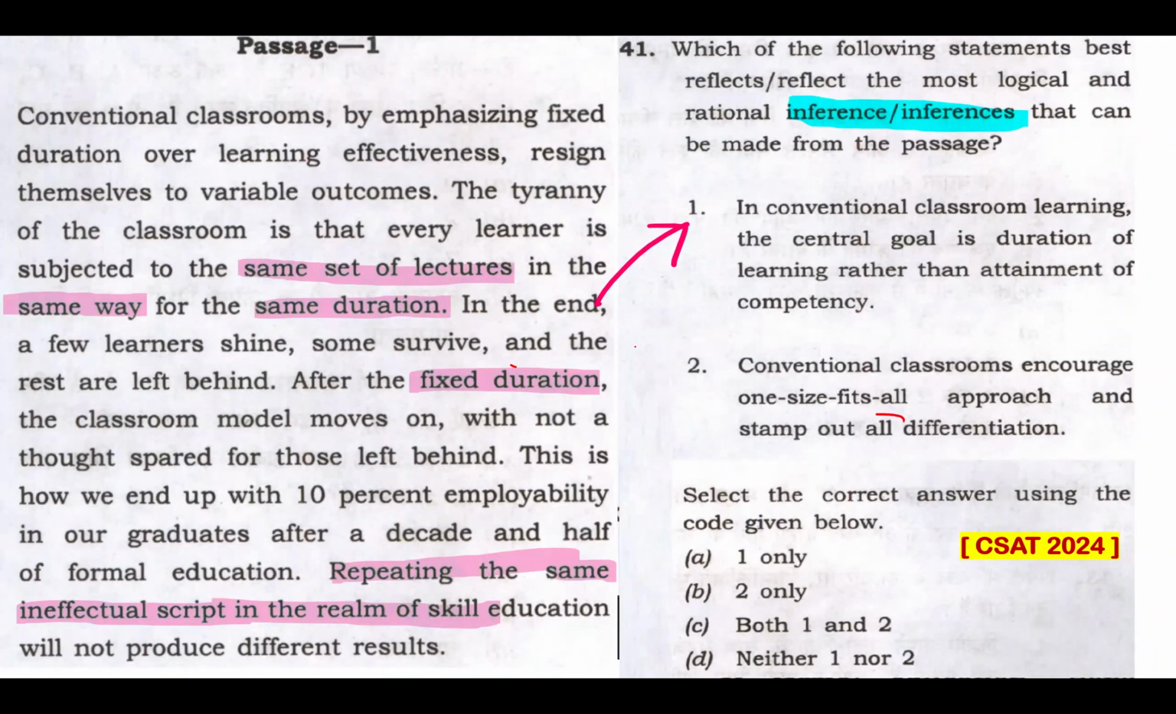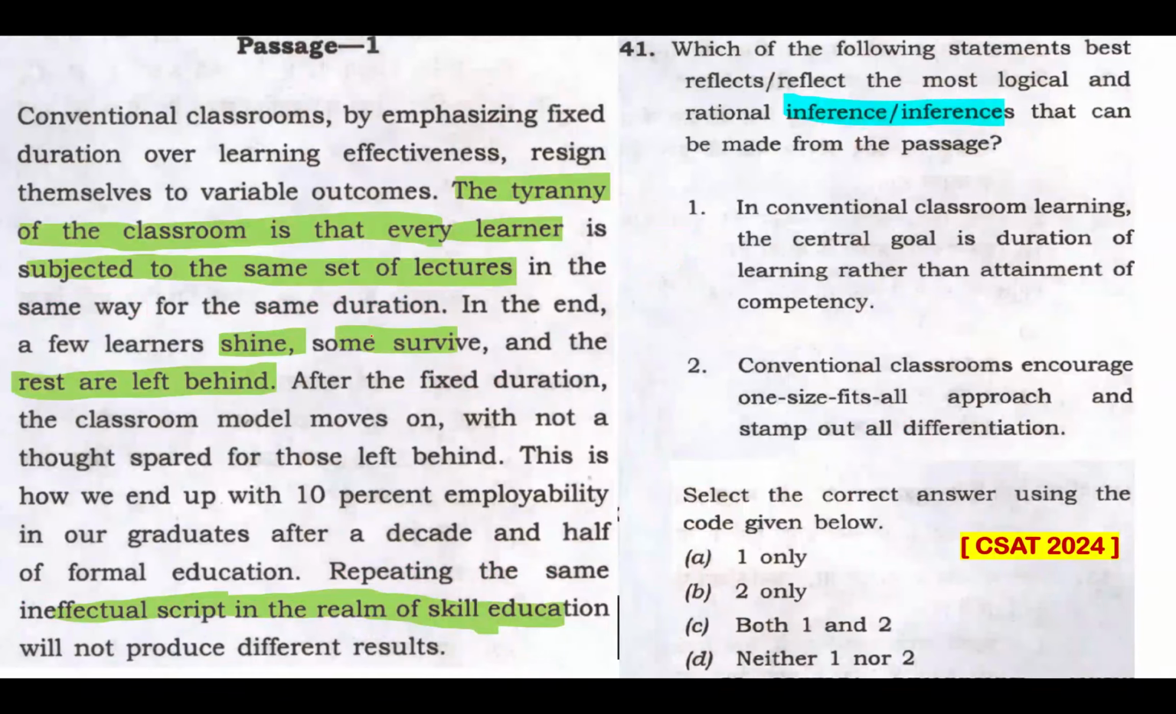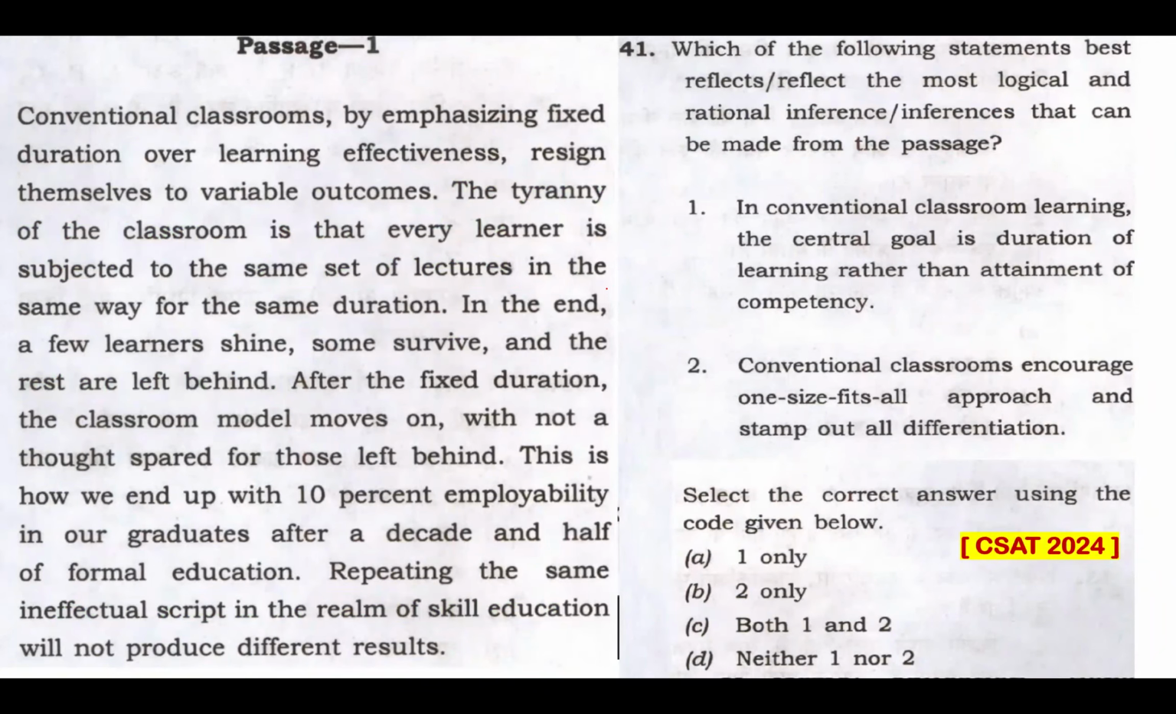You may think that these are all extremes, but this is clearly the essence of this passage. This is something mentioned regarding the issue regarding the conventional classrooms, which is encouraging one-size-fits-all. Because this passage talks of the tyranny of classroom, that every learner is subject to the same set of lectures. In the end, a few learners shine, some survive, and the rest are left behind. What a trauma that is. So this is clearly mentioned here, repeating the same ineffectual script in the realm of skill education, that will all pertain to statement 2 that can be inferred. So my answer is option C.